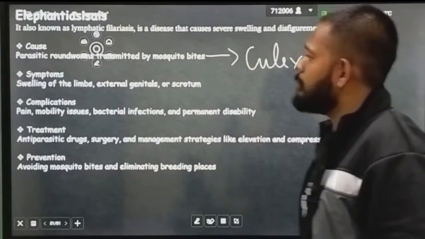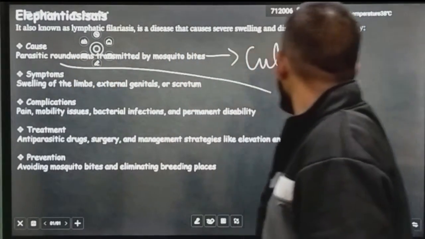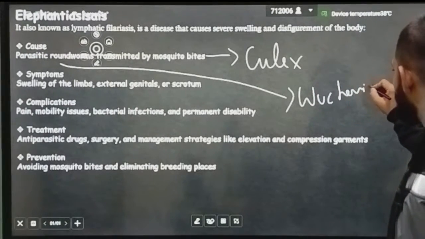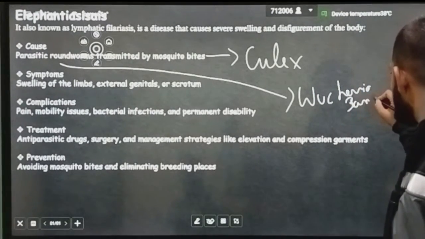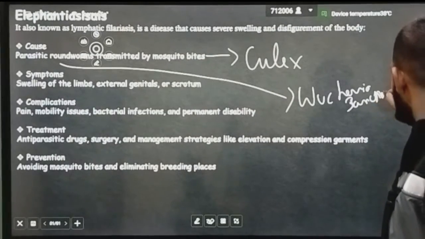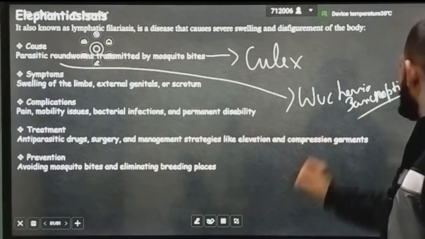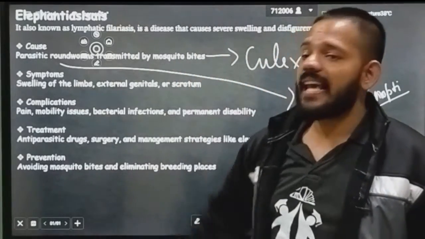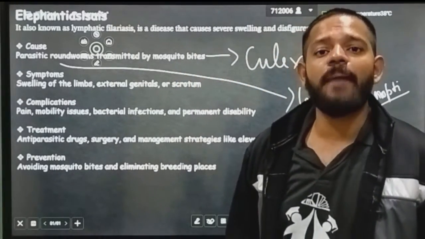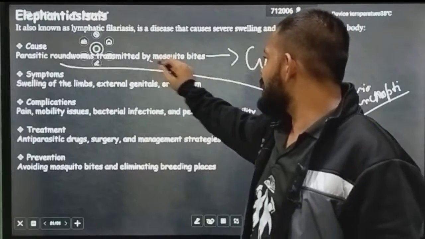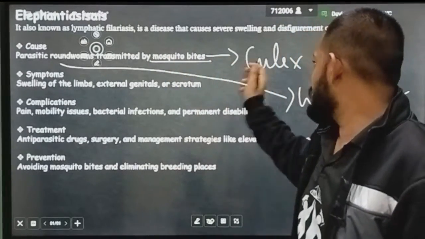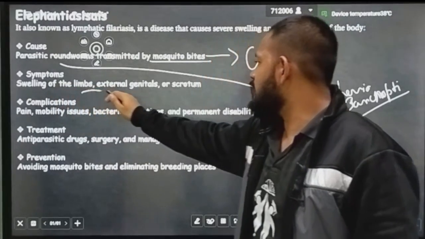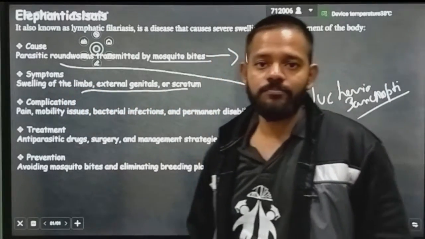Culex mosquito, and the parasite is your Wuchereria bancrofti. Okay, the parasite roundworm that causes this elephantiasis is Wuchereria bancrofti, and the mosquito bite that causes this is your Culex mosquito. Okay, symptoms: swelling of limbs, external genitalia and scrotum.